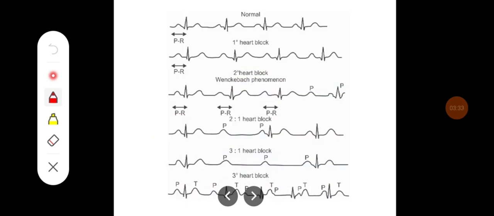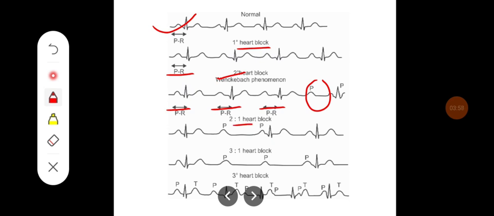So this is a diagram showing the normal rhythm. This shows the first degree heart block where there is a prolonged PR interval, and here it is showing different types of second degree heart blocks, that is the Wenckebach phenomenon. Here PR is prolonged at subsequent beats, and at one point the QRS complex disappears.